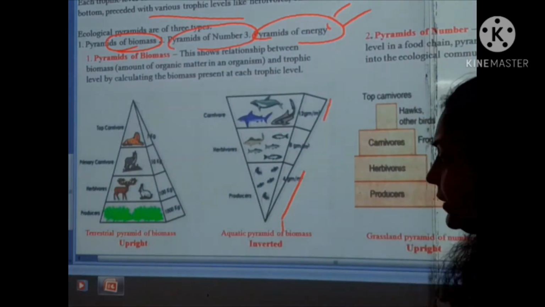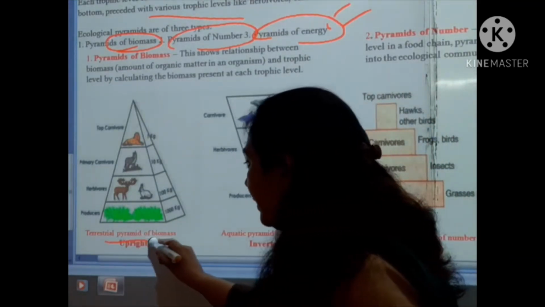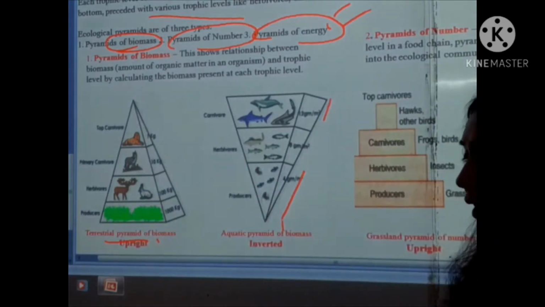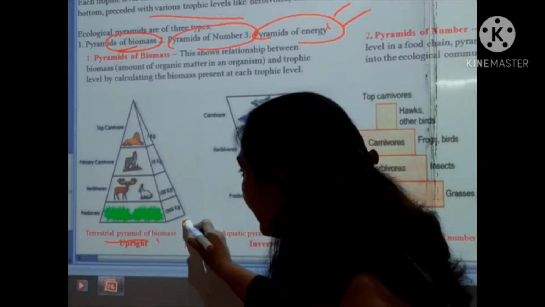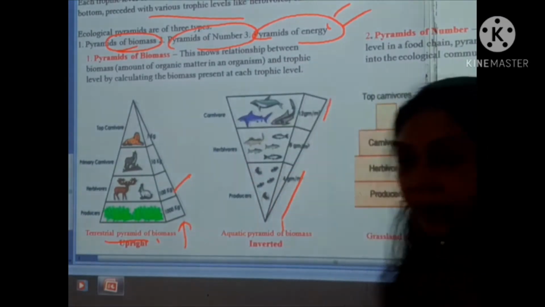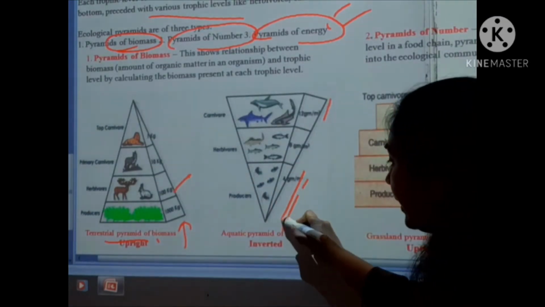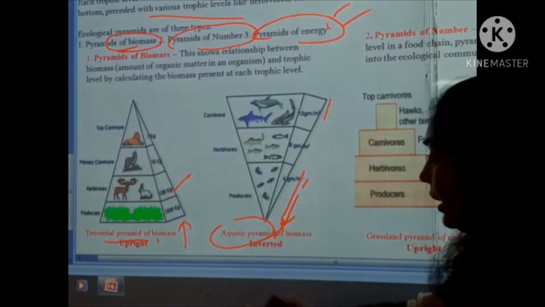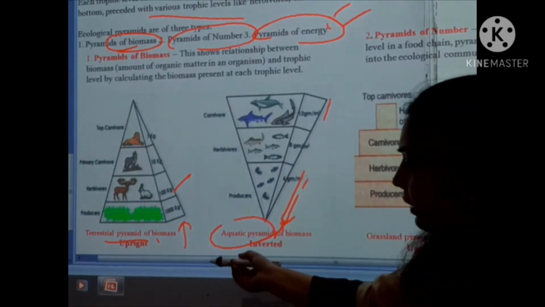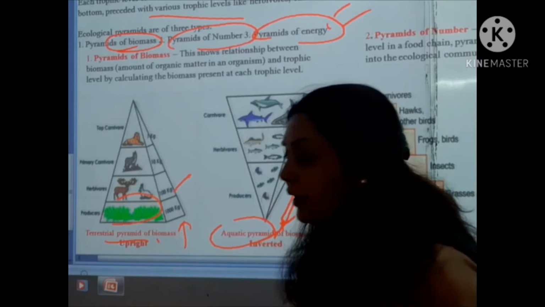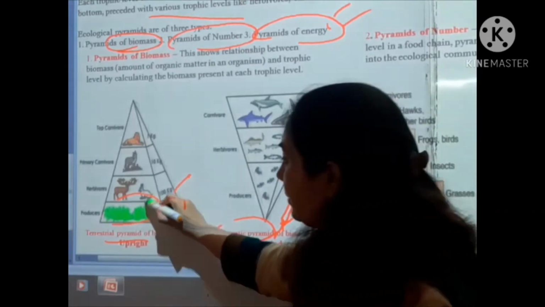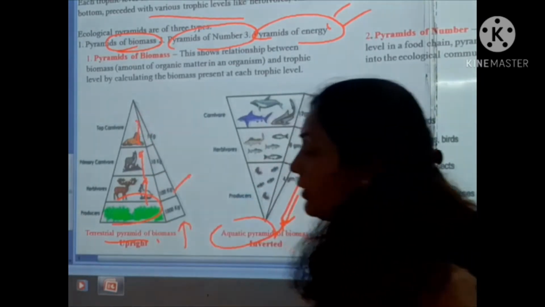So students, according to their biomass, the pyramid can be upright, like the terrestrial pyramid, and it can be inverted, like the aquatic pyramid. Obviously, you can look here that the producers have the highest biomass, and afterwards the biomass is reduced, so that's why it is upright.